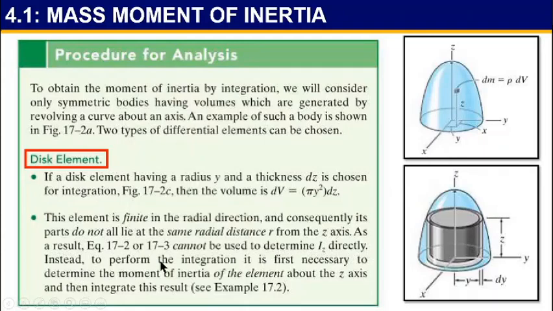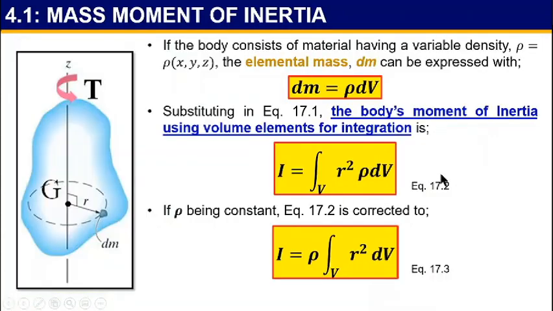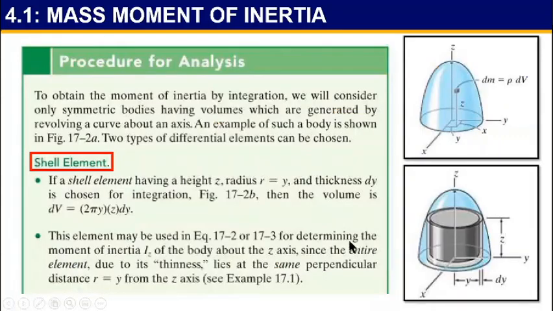Instead, to perform the integration, it is first necessary to determine the moment of inertia of the element about the z-axis and then integrate this result. So for this element, you just have to integrate Iz from the volume. You don't have to use equation 17.2 and 17.3.